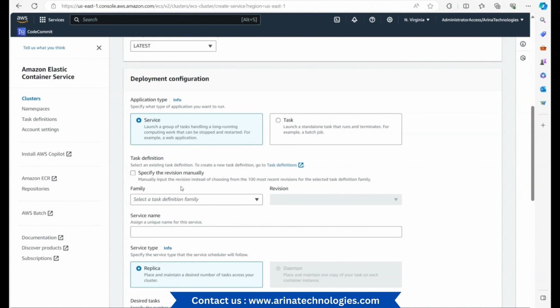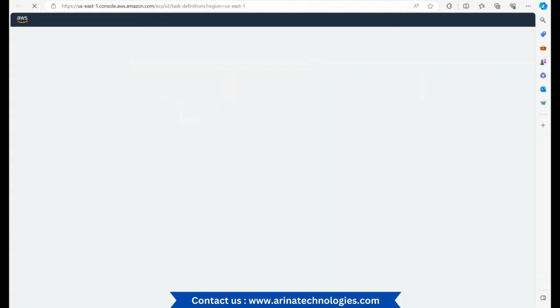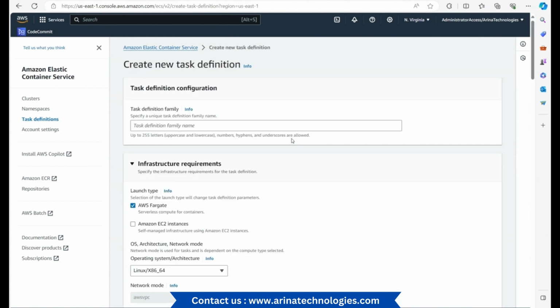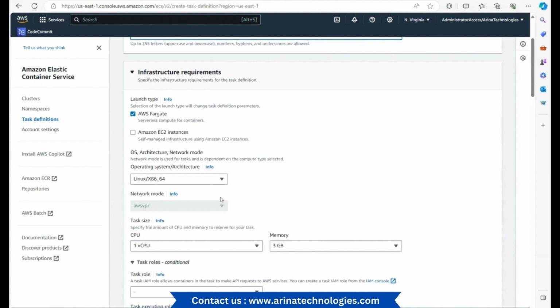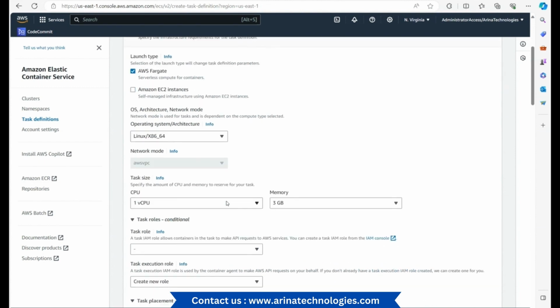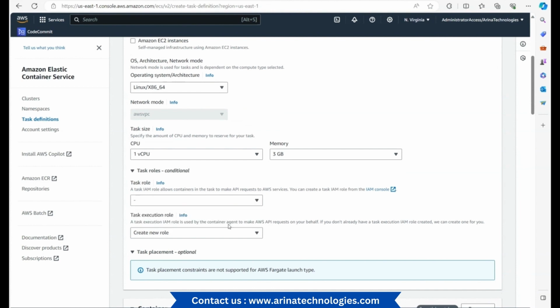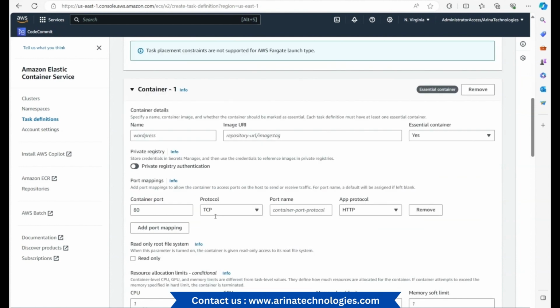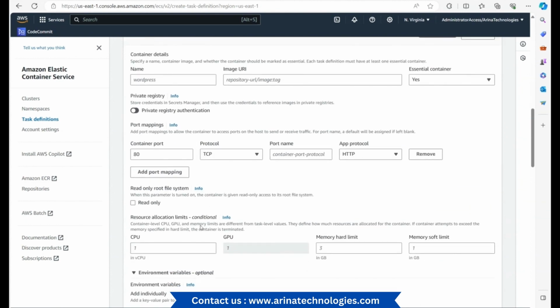You could provide the task revision, and I don't have any task definition. Task definition is something I will be creating. Let me just show you how I can go about creating a task definition. If I have to choose it, I could create a new task definition and give it a name. All right, task def example. And I could choose ECS target over here. This is where I'll be able to choose the architecture, the memory, and the role I'll have to create, and then accordingly create a new role. And this is where I'll be choosing the container, whether it's WordPress or some other container I could create. This is where I'll be providing all of this.